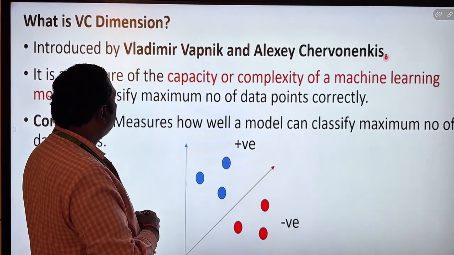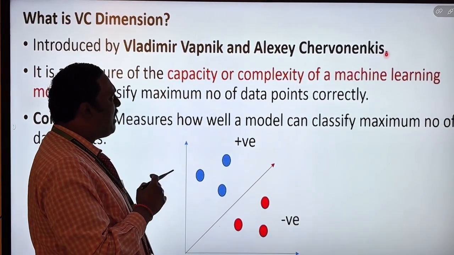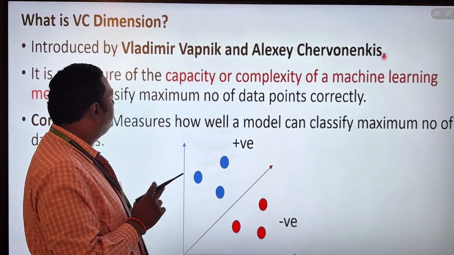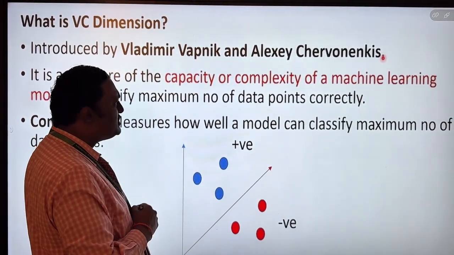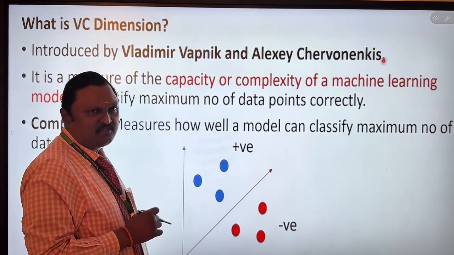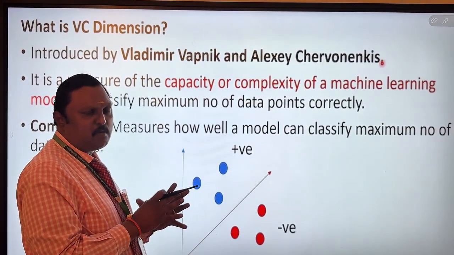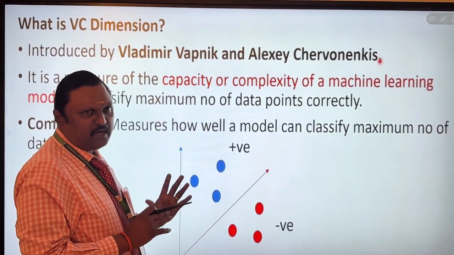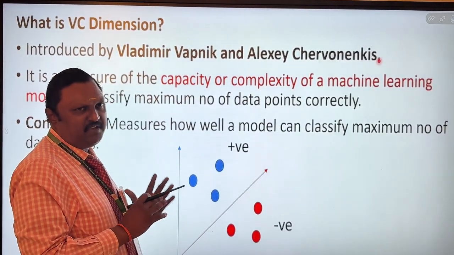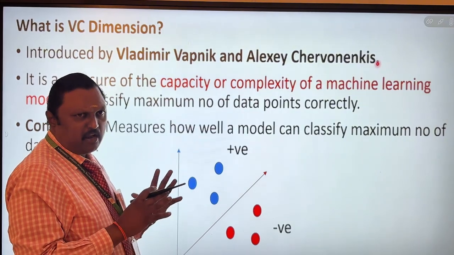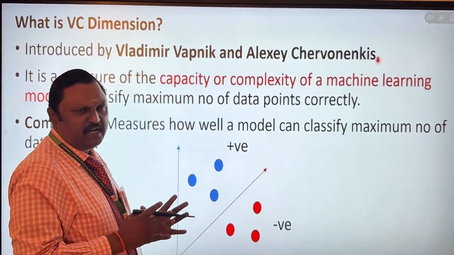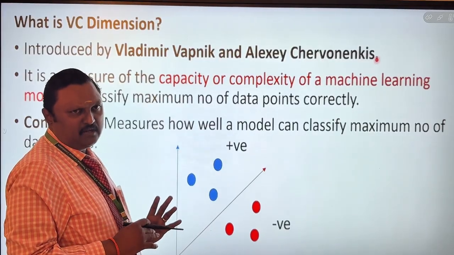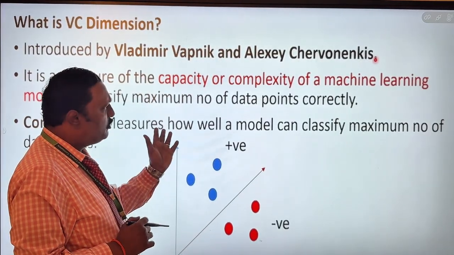The VC name came from Vladimir Vapnik and Alexei Chervonenkis, the two persons who introduced the VC dimension. So what does this concept mean? The maximum number of data points should be classified in a very effective manner. That is the main objective of the VC dimension concept. Unorganized or unformulated data should be classified in a very clear manner, with maximum accuracy, and that we have to discuss.